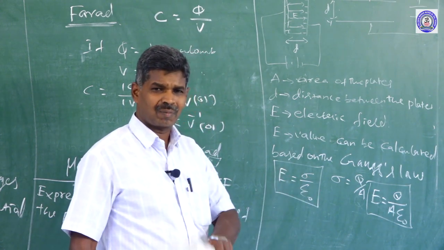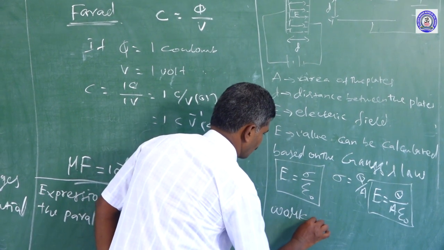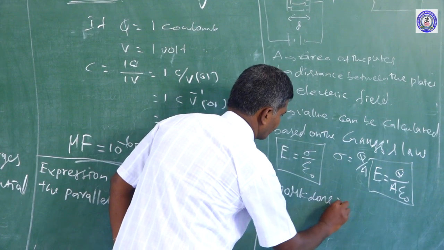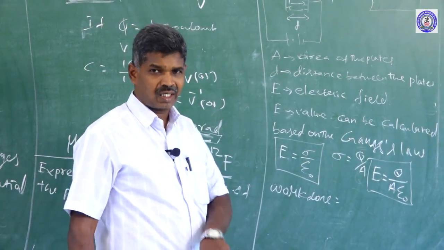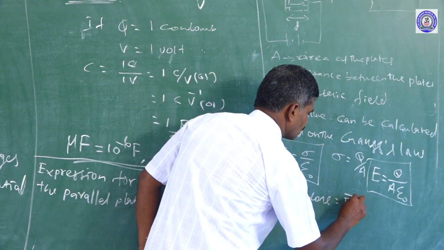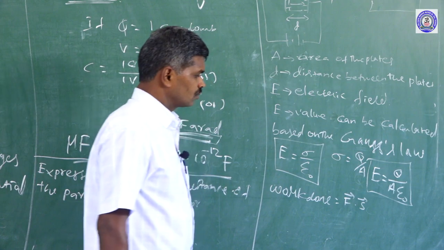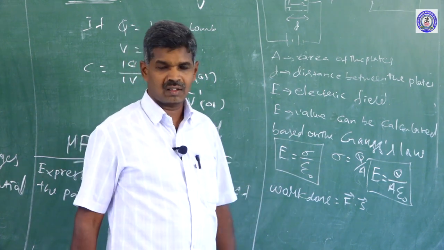The general formula in mechanics: we know that work done is equal to F vector dot S vector, the force vector dot S vector.